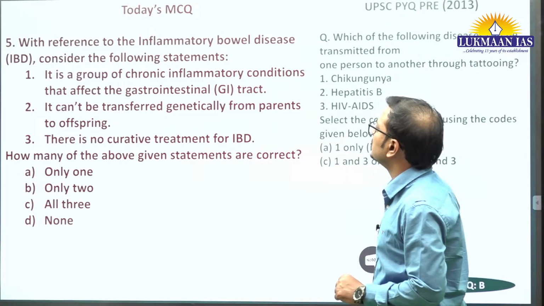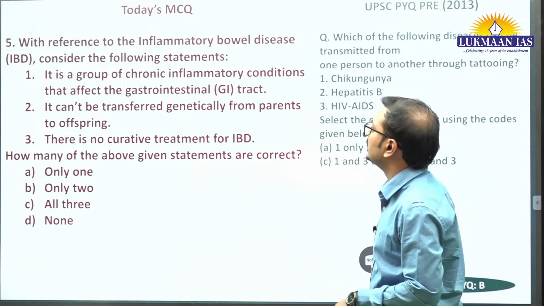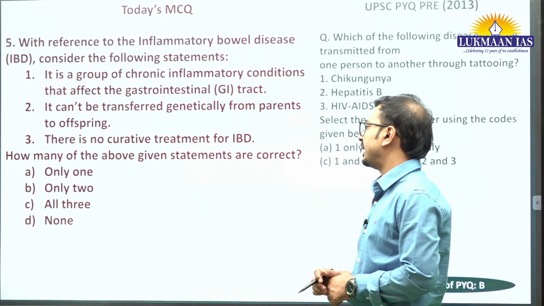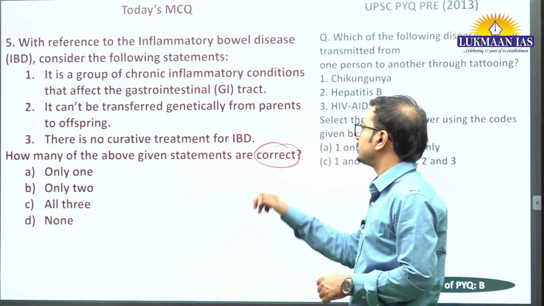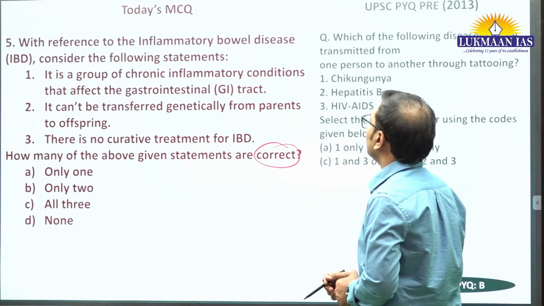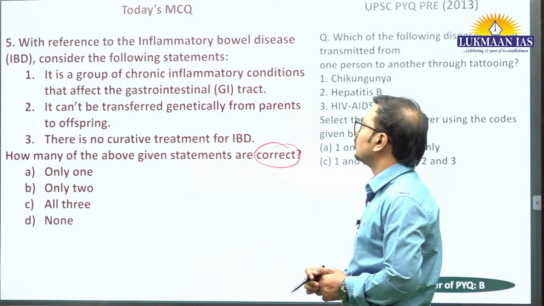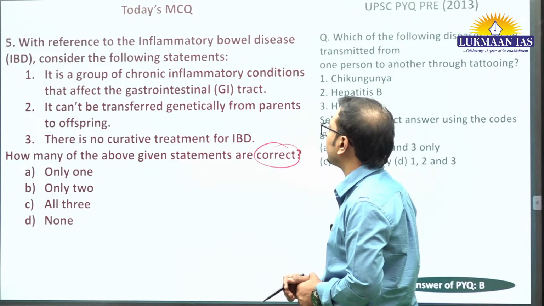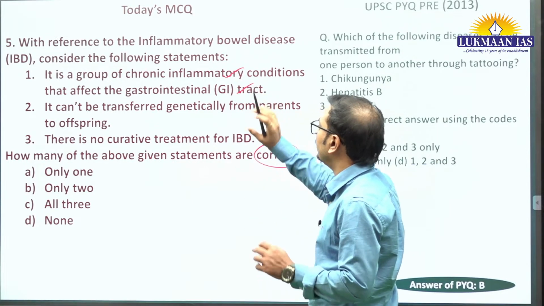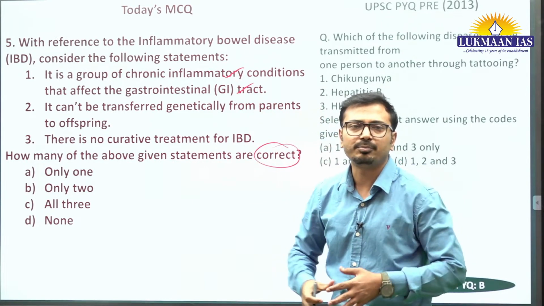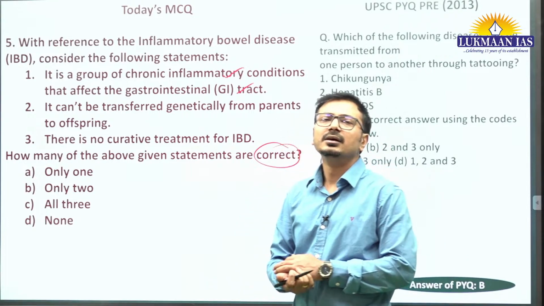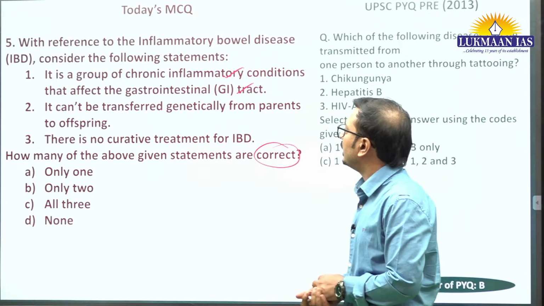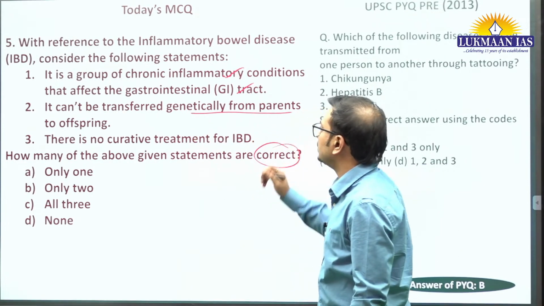Now, with reference to inflammatory bowel disease, consider the following statements. There was this article on the Hindu newspaper science page. So we have to identify the correct statement about this IBD. Inflammatory bowel disease is a group of chronic inflammatory conditions that affect the gastrointestinal tract. So as we know, bowel movement बोलते हैं ना हम कि पेट साफ होना या इस तरीके से. So from that one can easily understand this is the correct statement. It can't be transferred genetically from parents to offspring.